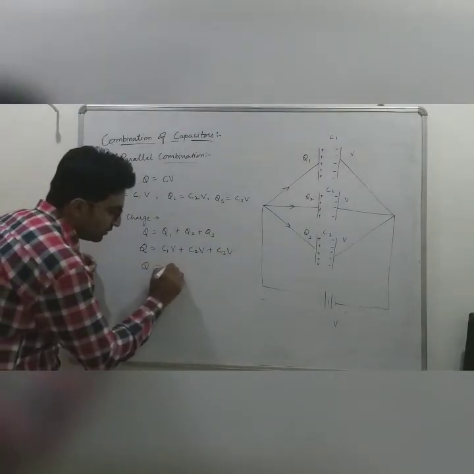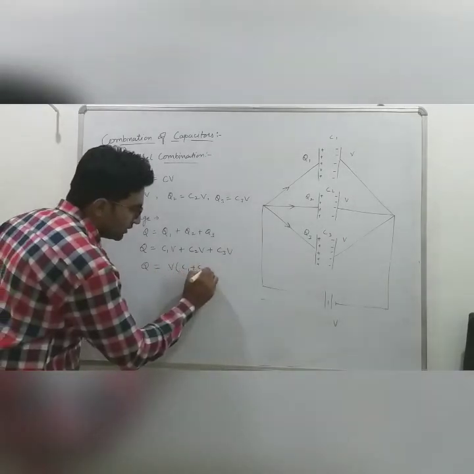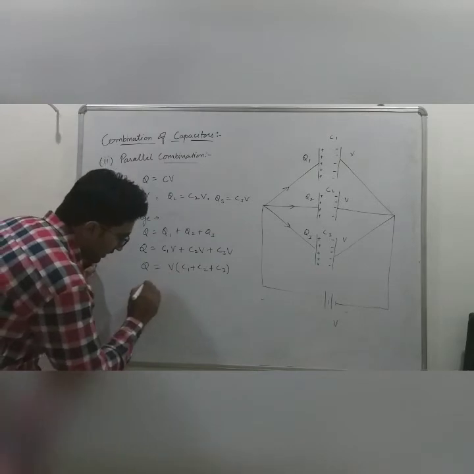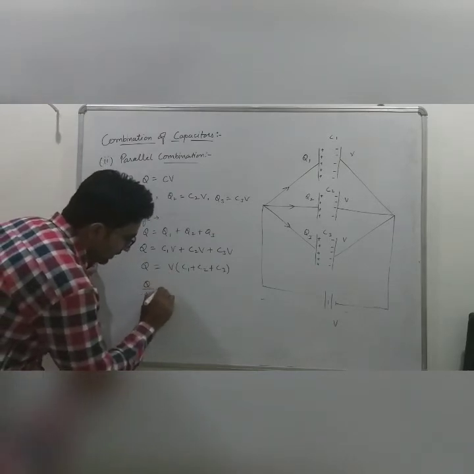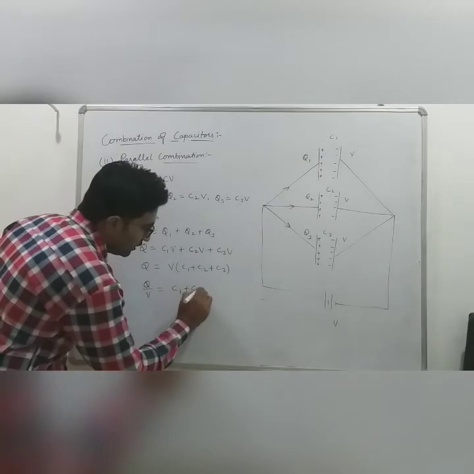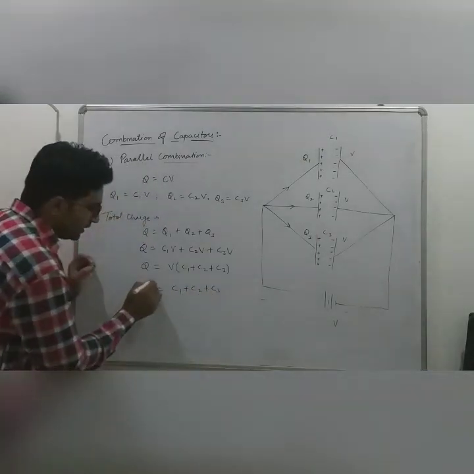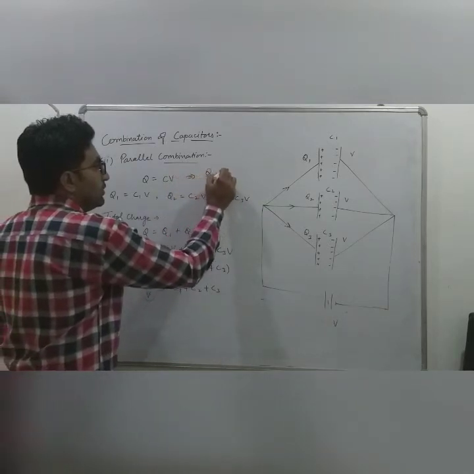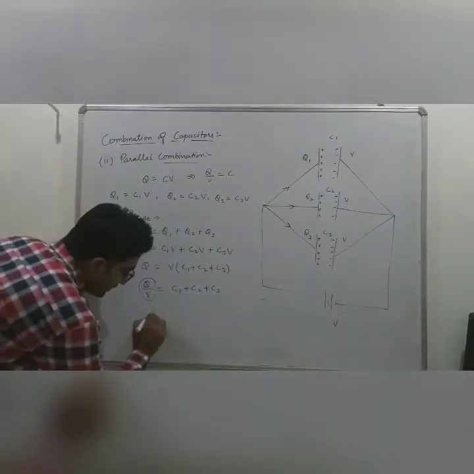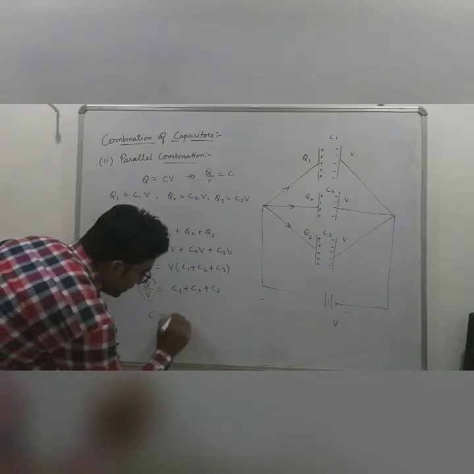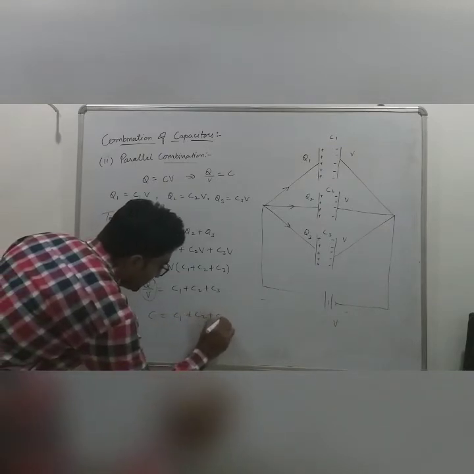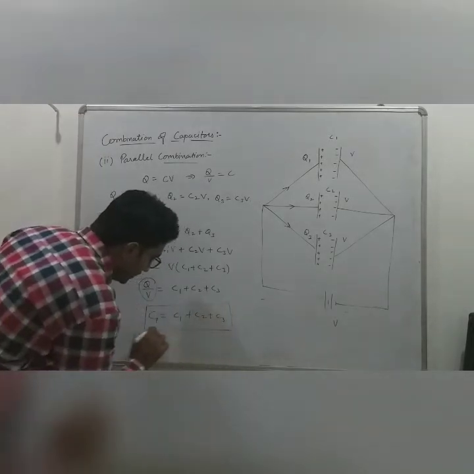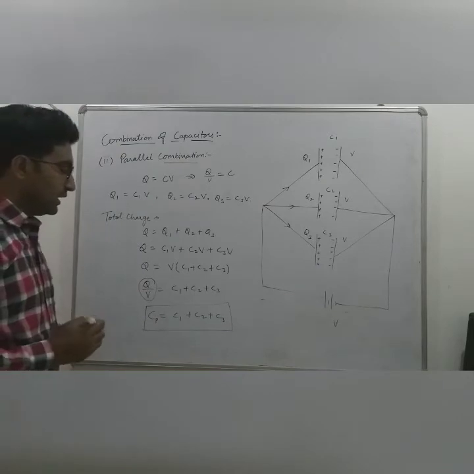Then Q will be equal to V into (C1 plus C2 plus C3), and cross multiply that term V. It will be Q by V is equal to C1 plus C2 plus C3, and Q upon V is equal to C. So we can write C is equal to C1 plus C2 plus C3, and we are taking the case of parallel combination, so we can write Cp in place of C.